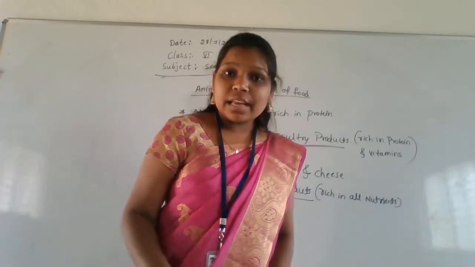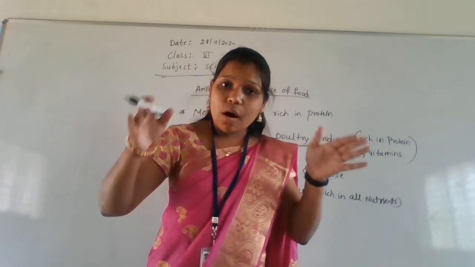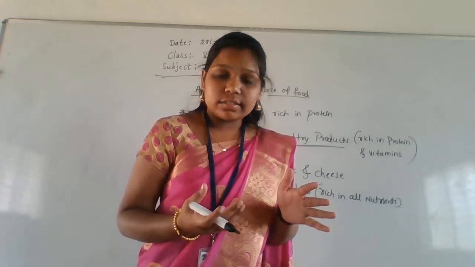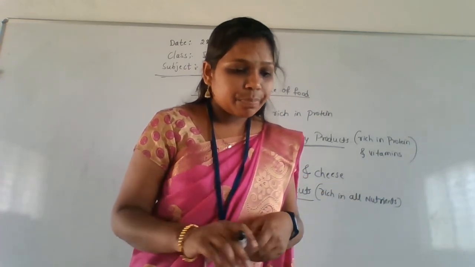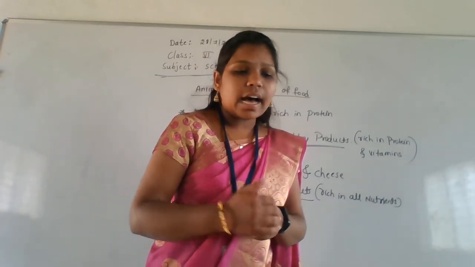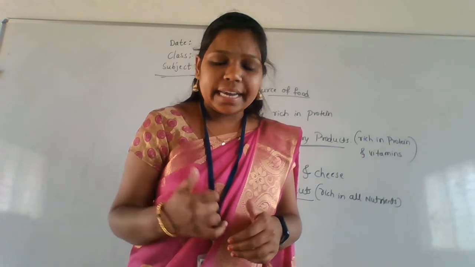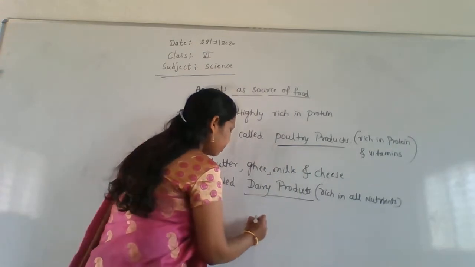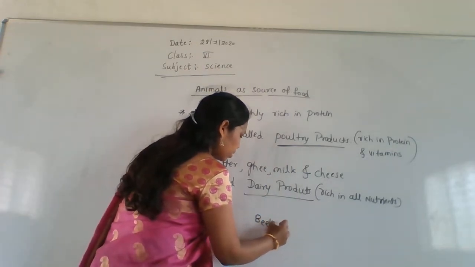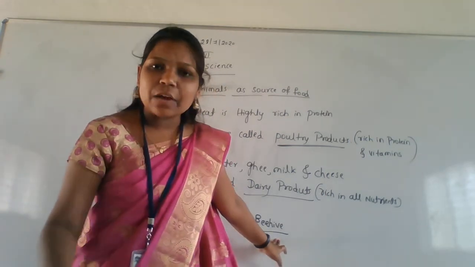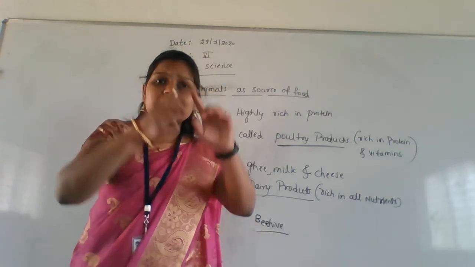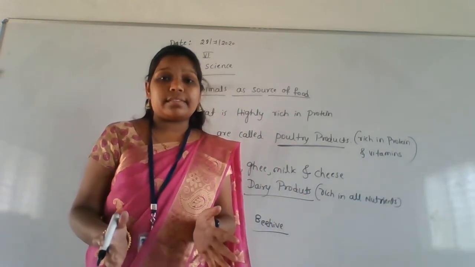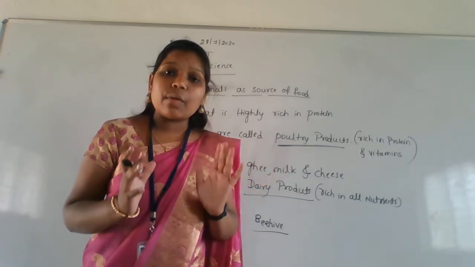Beehive means what? Beehive is nothing but one box in which we are rearing honeybees. The honey comes inside the beehive where honeybees are reared. Beehive means it is like a box, one box in which we are rearing honeybees.